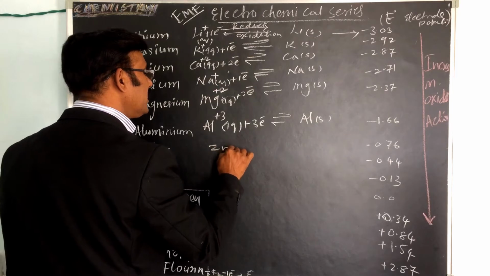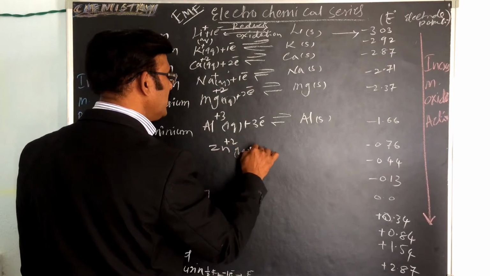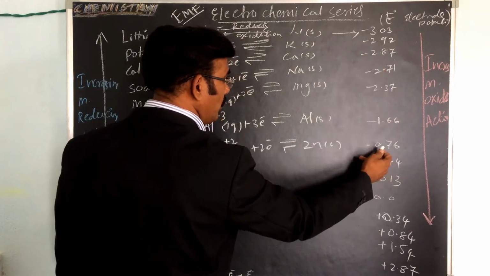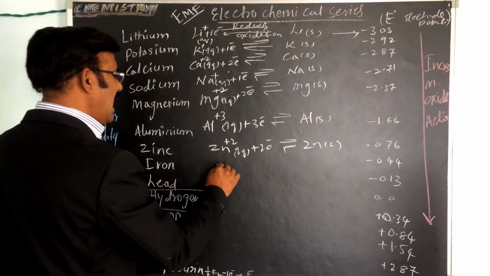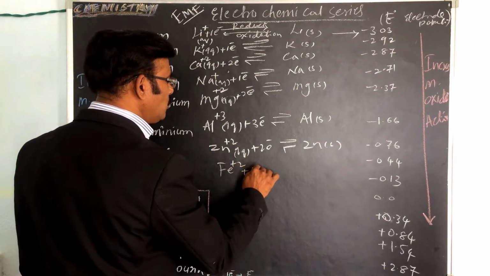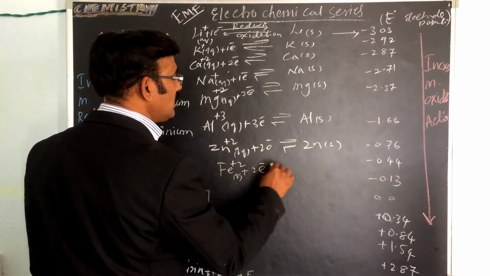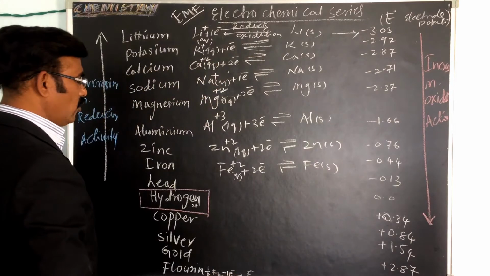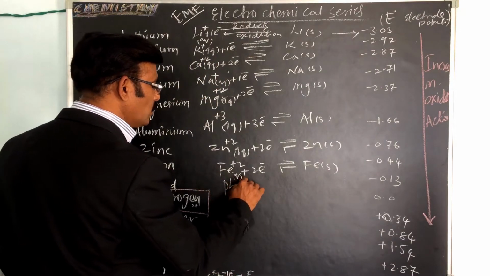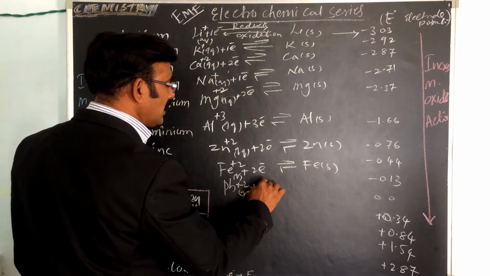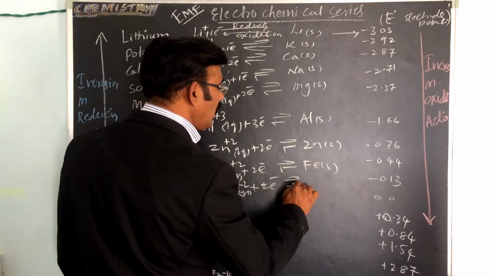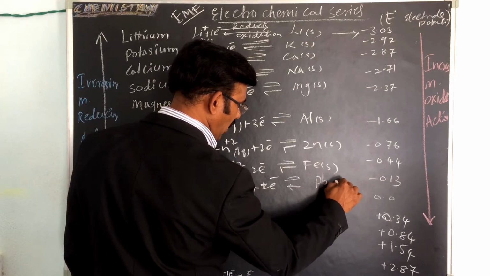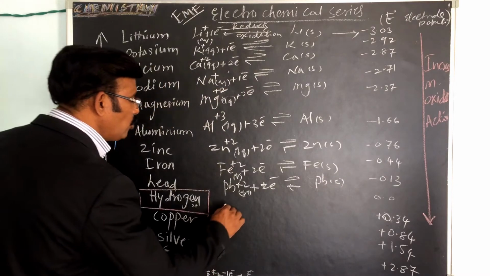Like zinc: Zn plus 2 in aqueous solution takes 2 electrons in equilibrium to form zinc solid. Its standard electrode potential is minus 0.76. Iron: Fe plus 2 takes 2 electrons in aqueous solution, in equilibrium, to form iron solid. It is minus 0.44. Lead: Pb plus 2 takes 2 electrons to form lead solid.